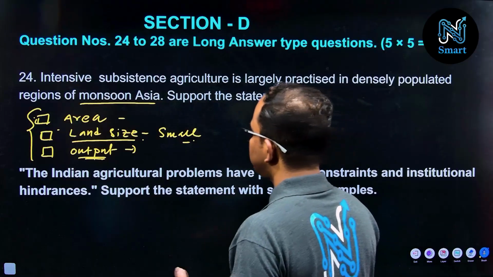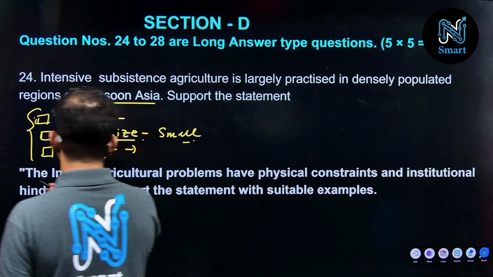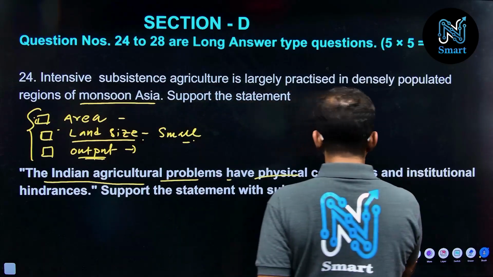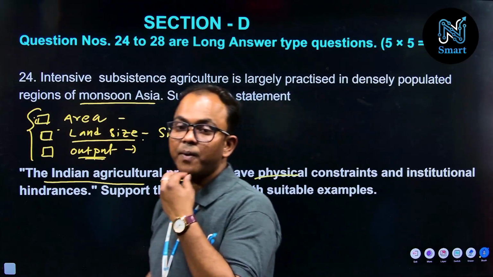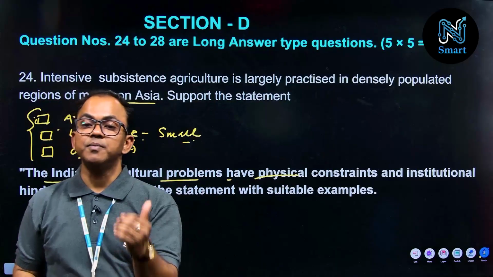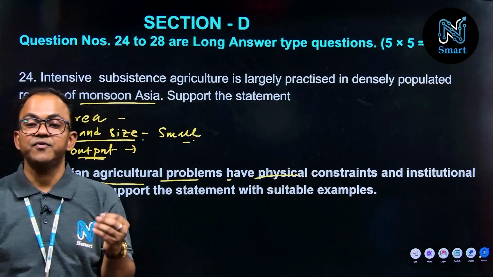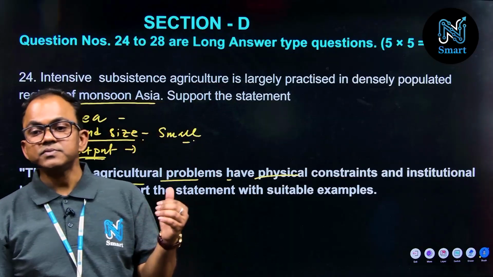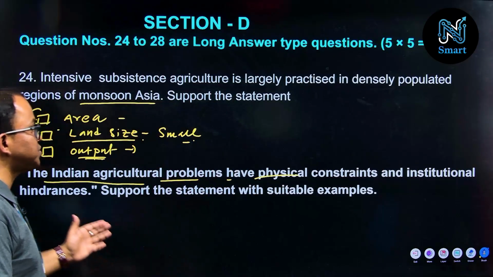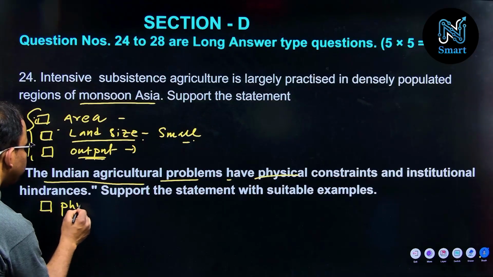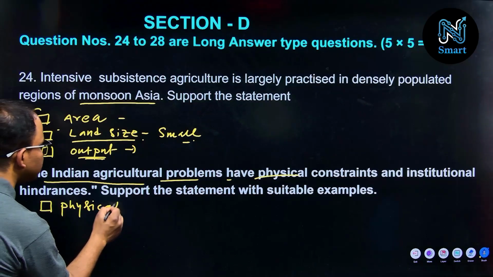Now for another question: Indian agricultural problems are physical problems as well as institutional problems. We know that the output or contribution from agriculture is very low, and that is alarming for us, right? So here are a few factors we have to elaborate. The factors which are responsible here, these are physical factors.